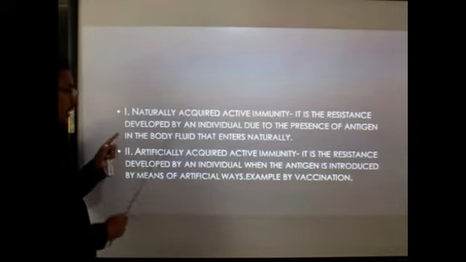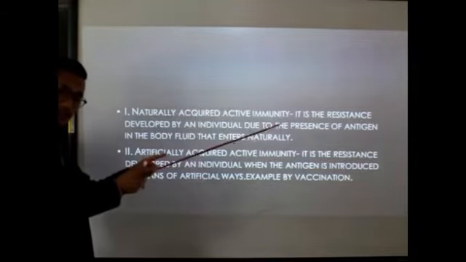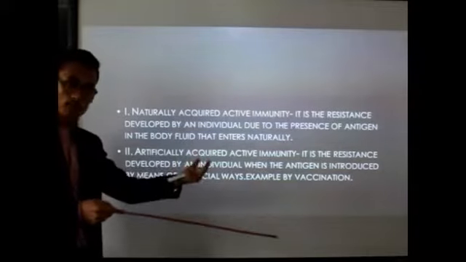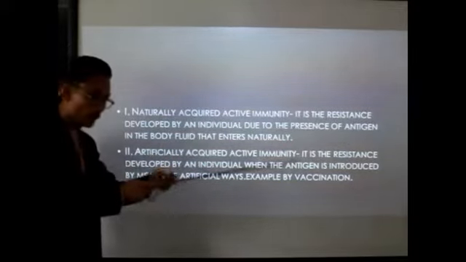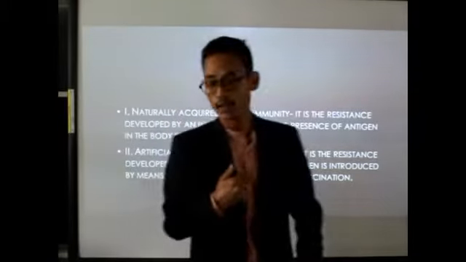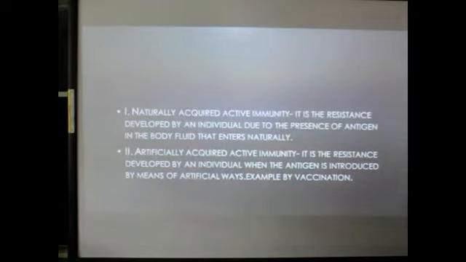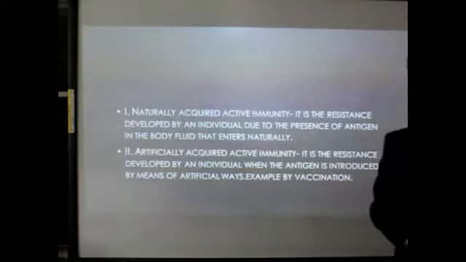Over here in natural acquired immunity, the antigens, the pathogens were entering our body naturally. We are not being exposed to the pathogen, to the antigen, but those antigens which were present in the environment were entering our body naturally. But in artificially acquired active immunity, our body is being exposed to the antigen, to the pathogen.